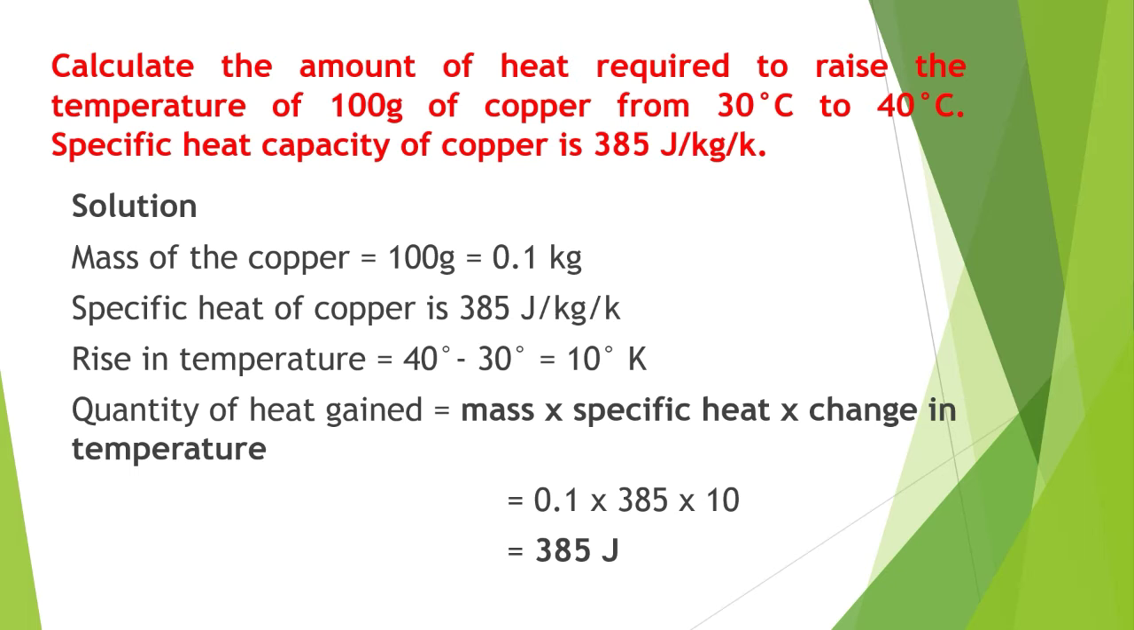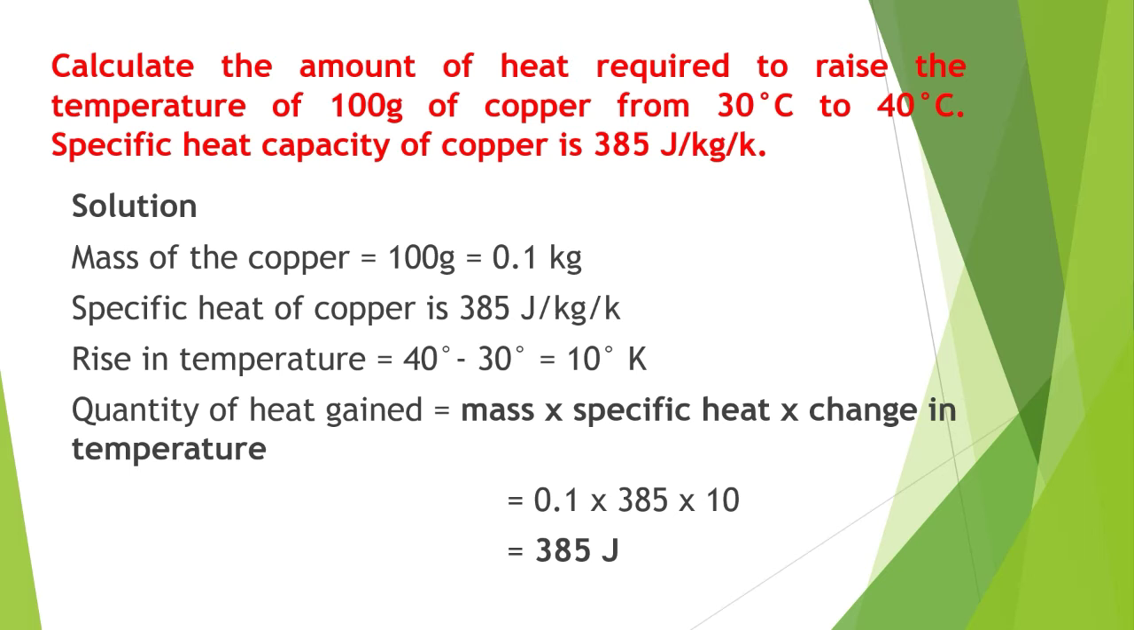Calculate the amount of heat required to raise the temperature of 100 gram of copper from 30 degrees Celsius to 40 degrees Celsius. Specific heat capacity of copper, we know very well, that is 384 joule per kg per Kelvin. So we know very well that the formula is Q is equal to mass into specific heat into change in temperature. So change in temperature is 40 degrees Celsius minus 30 degrees Celsius, which is 10 degrees Celsius. Also we can write that as 10 K.